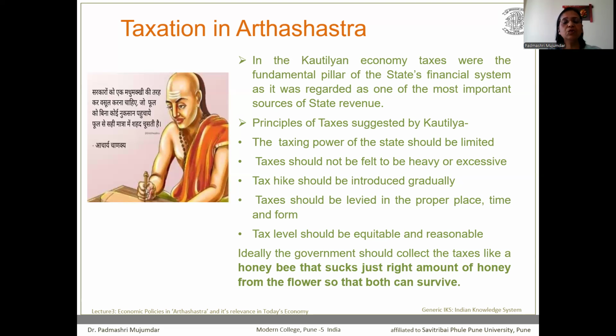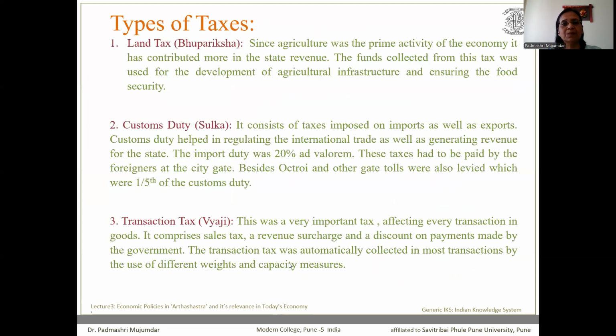And the last principle which was recommended was that the tax level should be equitable and reasonable. That means the taxes should be imposed as per the capacity of a person to pay, and they should be reasonable in size, not excessive. So ideally, according to Chanakya, the government should collect taxes like a honeybee that sucks just the right amount of honey from the flower so that both can survive. And this was a very interesting example given by Chanakya while explaining the tax principles.